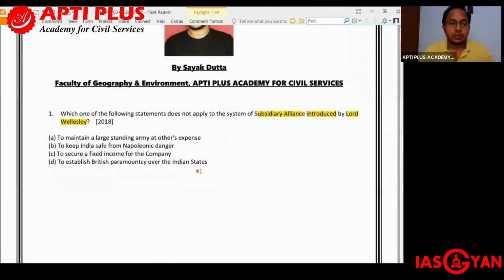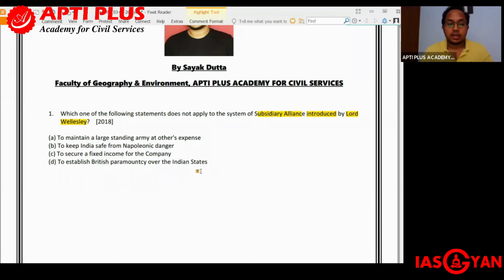B, to keep India safe from Napoleonic danger. C, to secure a fixed income for the company. And D, to establish British paramountcy over the Indian states. So which out of this does not apply to the system of subsidiary alliance introduced by Lord Wellesley?